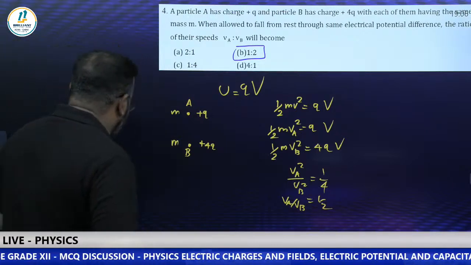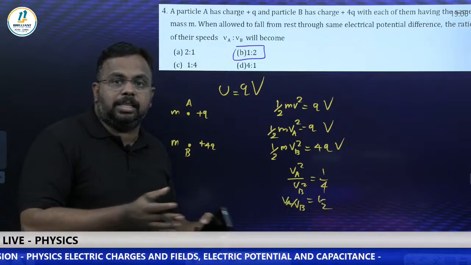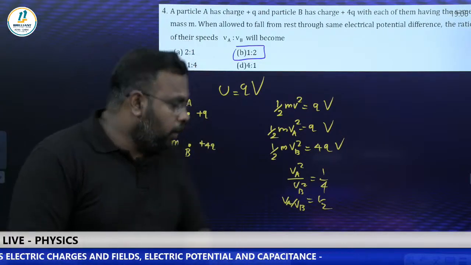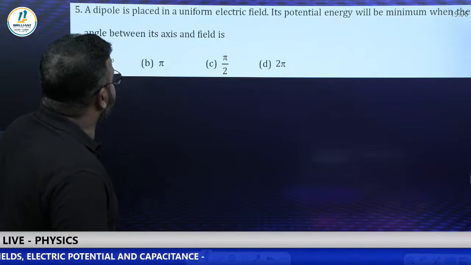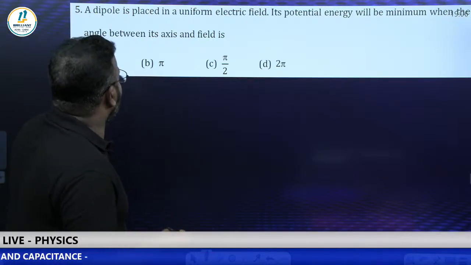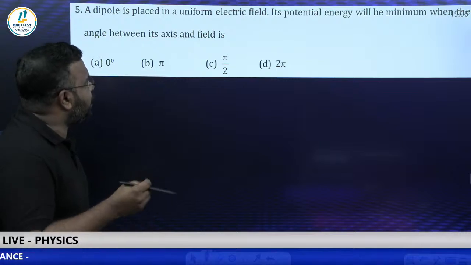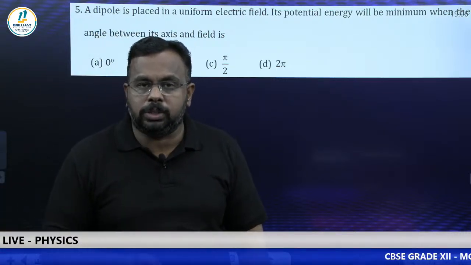Okay, so I'm going to the next question now, question number 5. This is another important concept, like the energy conservation idea we are using. Question number 5. A dipole is placed in a uniform electric field. Its potential energy will be minimum when the angle between its axis and the field is... It's again a conceptual question.